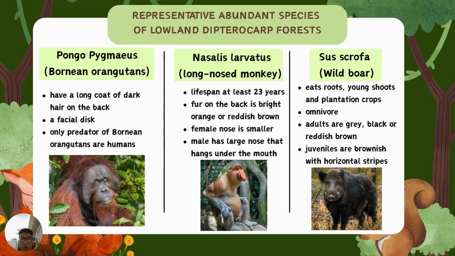Sus scrofa, wild boar. Wild boar eat roots, young shoots, and also plantation crops. They are omnivores. Adult wild boar are gray, black, or reddish brown, while juveniles are brownish with horizontal stripes.